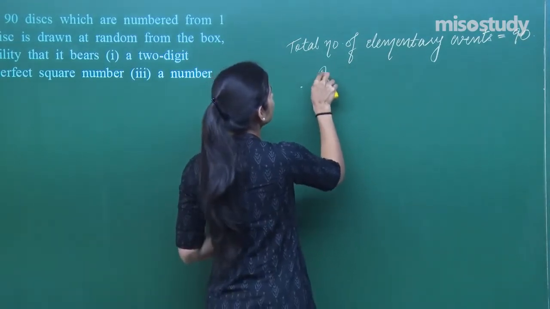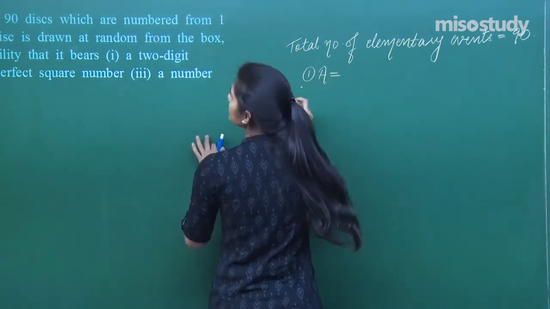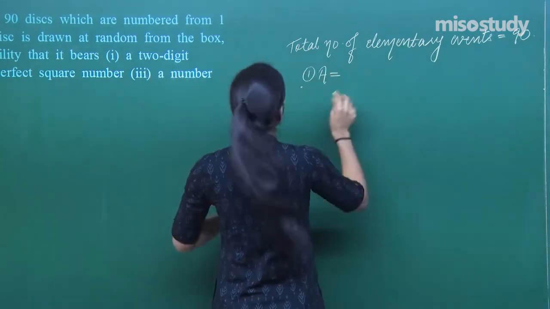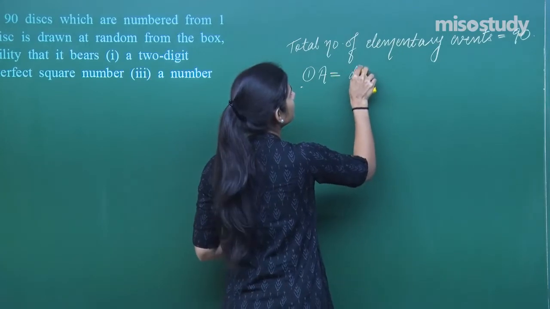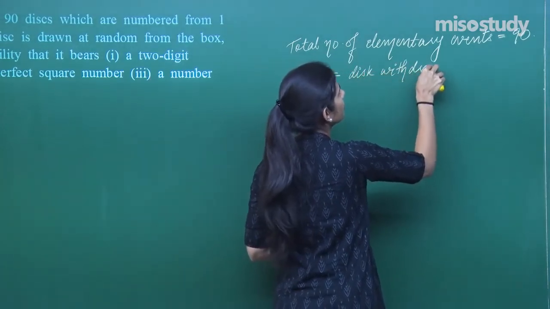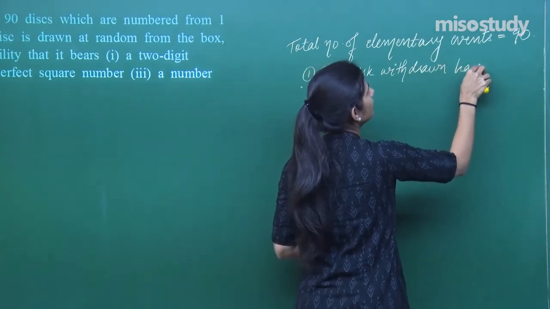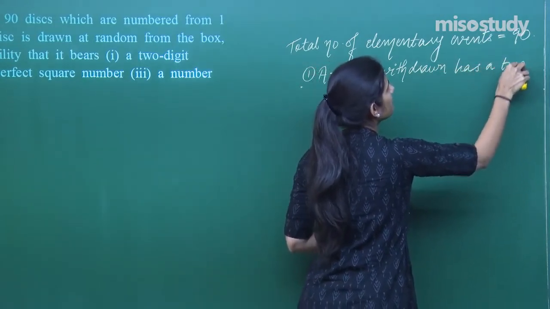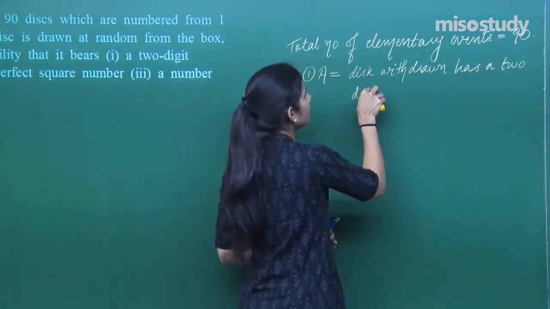Now, I am saying event A is that the disc withdrawn has a 2-digit number, right?